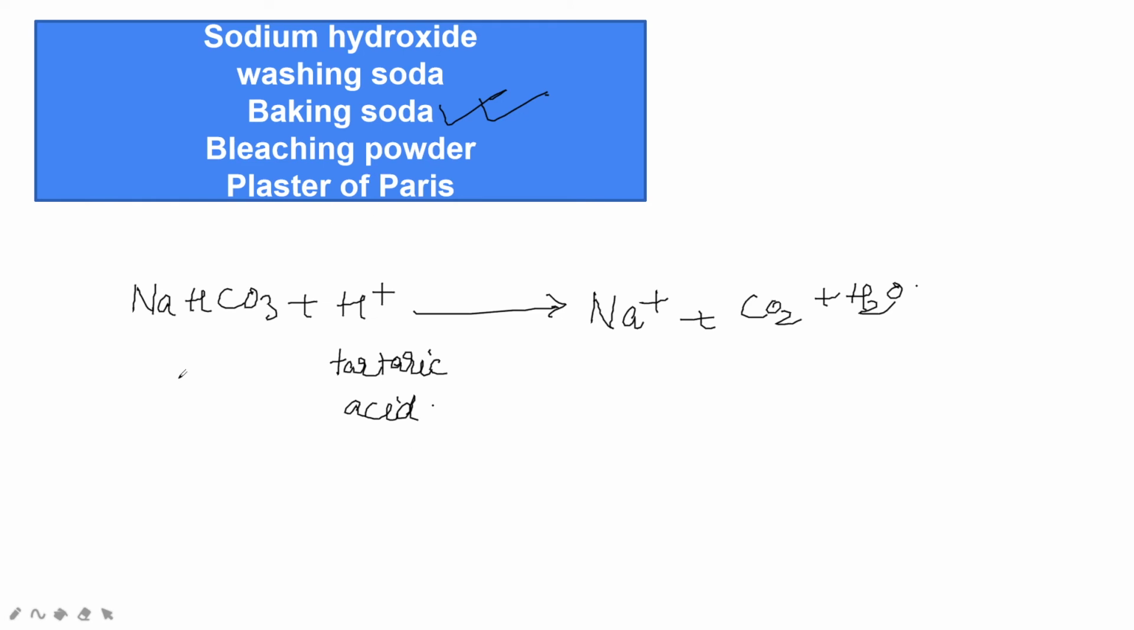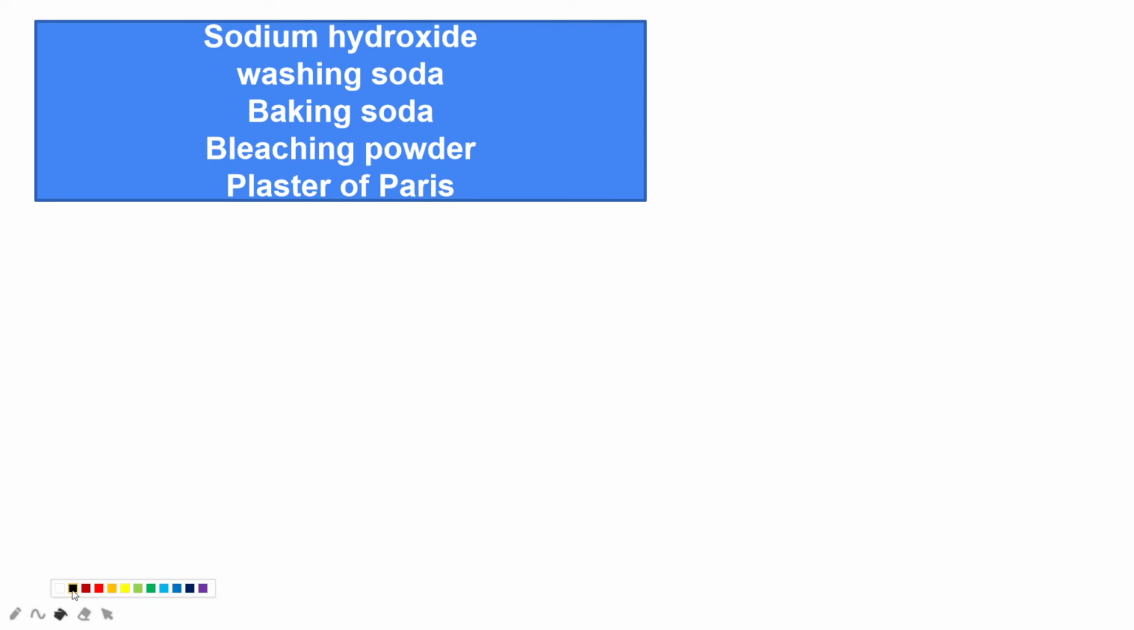Next come to the bleaching powder. So a substance which removes colors from colored substances and makes them colorless is called a bleaching agent. Okay, so a substance which is used to kill bacteria or germs is called a disinfectant also. It is used as disinfectant also. Okay, so now we are going to learn that only.